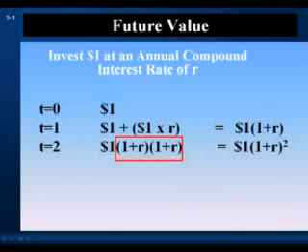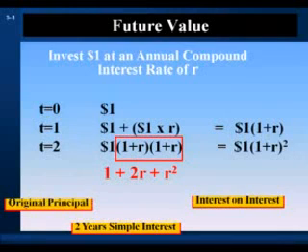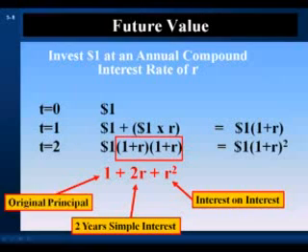Let's multiply this out. We obtain the component parts of the process that created this future value in year 2. We had the original principal. We invested for 2 years, so we have 2 years of simple interest, interest earned on principal.